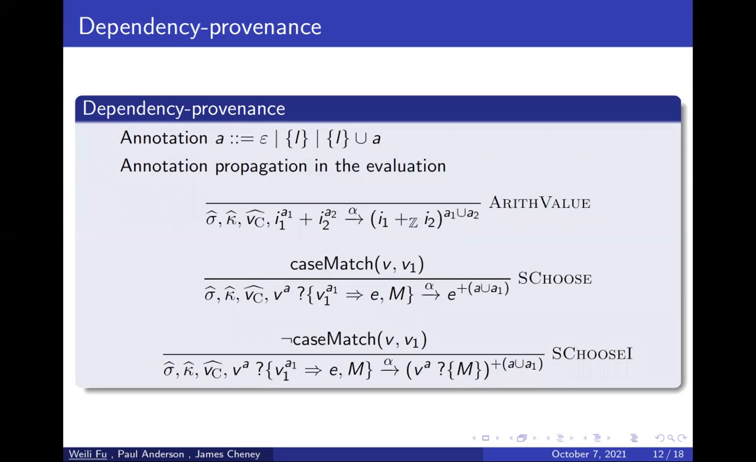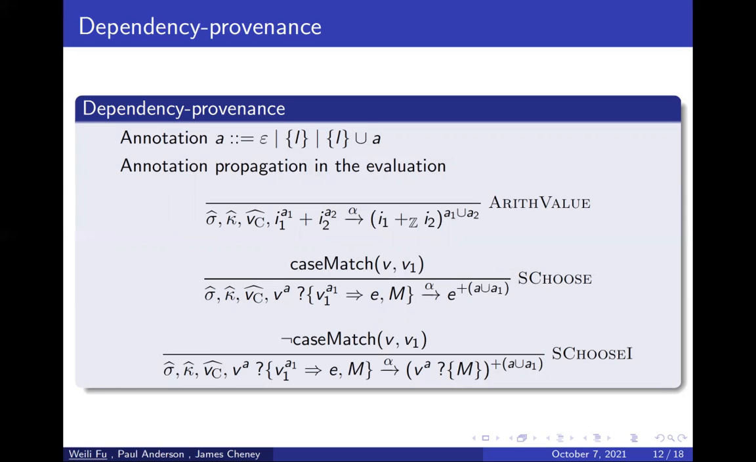In dependency provenance, its annotation is a set of labels. And for the plus operation, the result of plus will be labeled by the union of the labels of the two inputs.